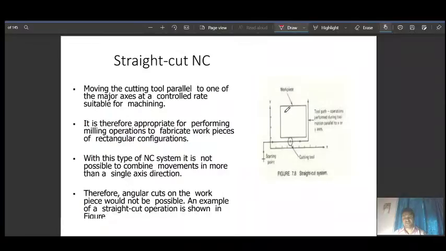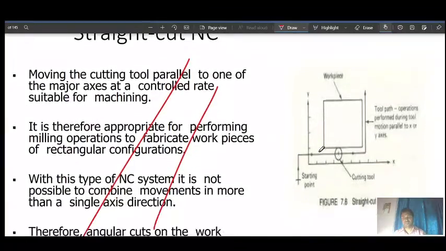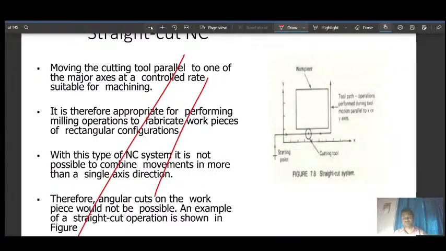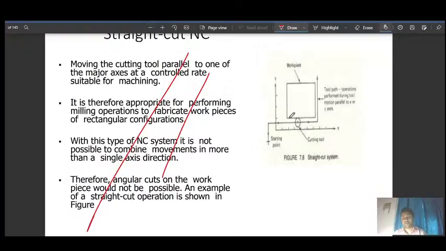Straight cut is generally, don't read here, just understand here. Here we have a rectangular part, so the tool moves one axis at a time.